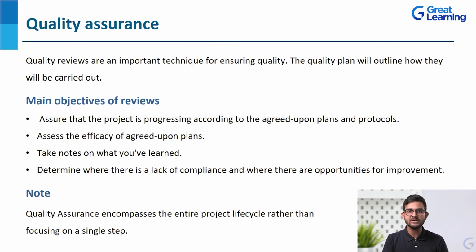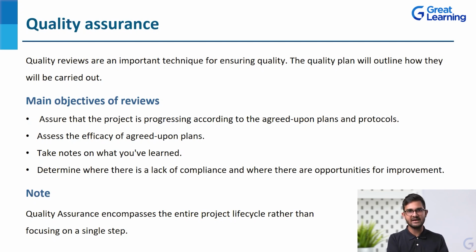Then there's a small note as well that quality assurance encompasses the entire project life cycle rather than focusing on a single step. So we generally say that these are stages of project quality management: you plan the quality, you assure the quality, and then you control the quality. But does it really happen in this structured way? Not really. If you talk about a real world project, all these phases are actually overlapping with each other.